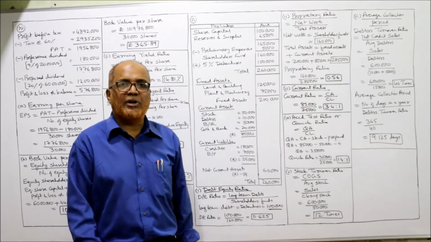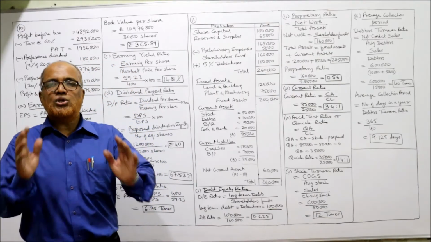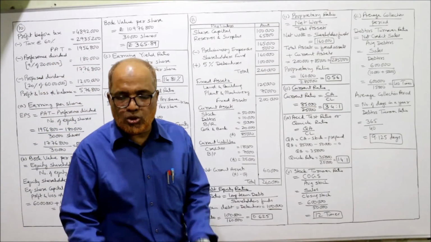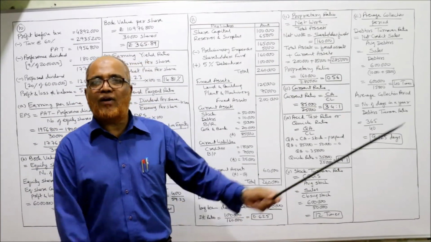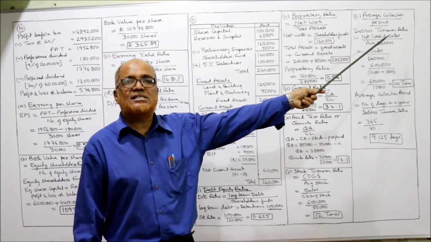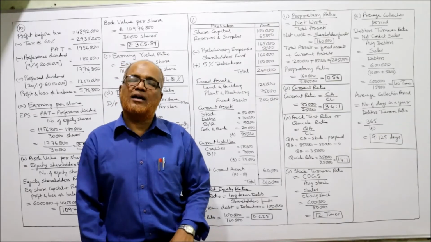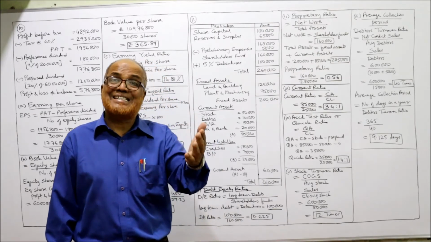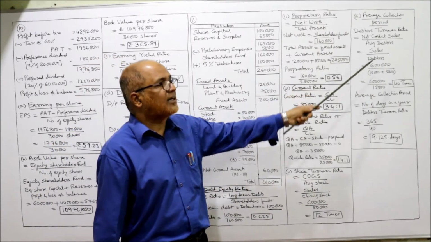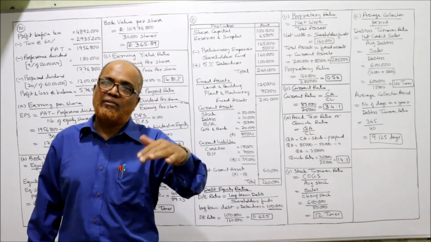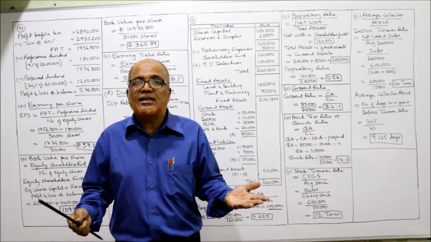Next is average collection period. Last and final ratio, it is asking you to calculate average collection period. Before calculating average collection period, you must know debtors turnover ratio or receivables turnover ratio. The formula for debtors turnover ratio, net credit sales divided by average debtors. Net credit sales, again, we don't have the information about cash sales, credit sales. We have only sales. The alternative formula is sales divided by average debtors. We can calculate only when we have opening debtors. But in our problem, opening debtors are not at all given. So we can't calculate average debtors.